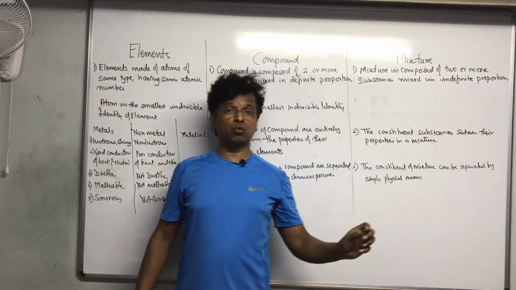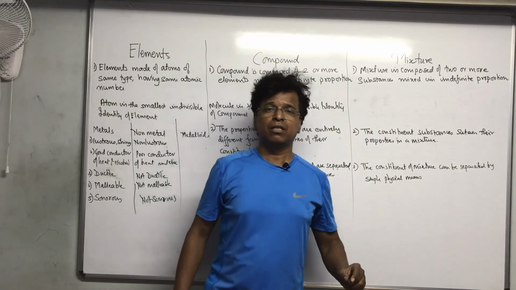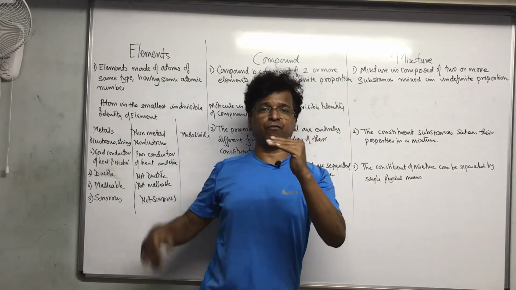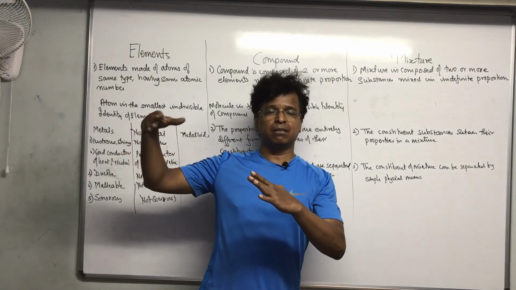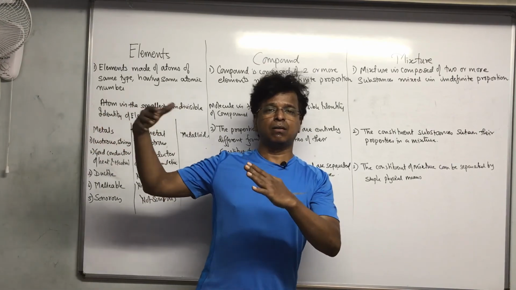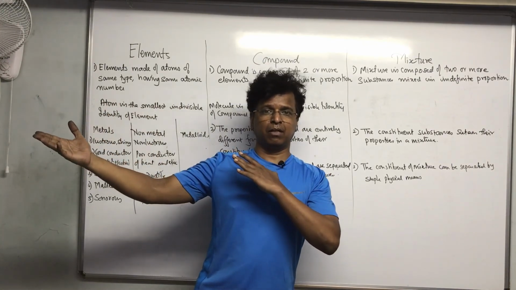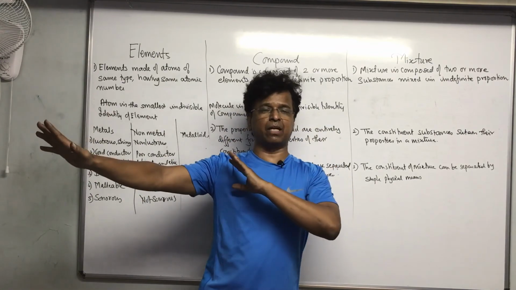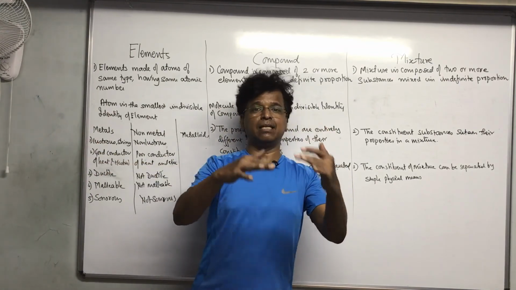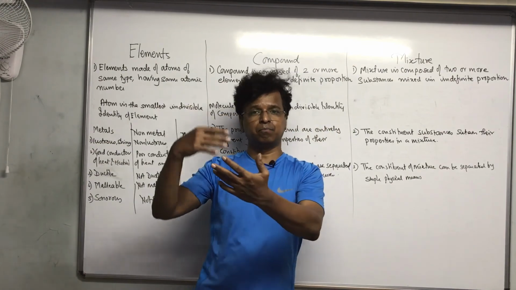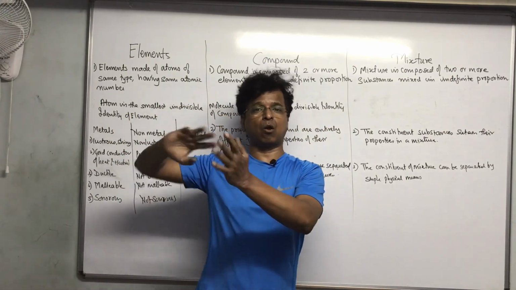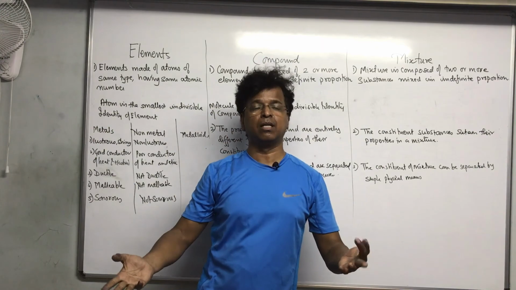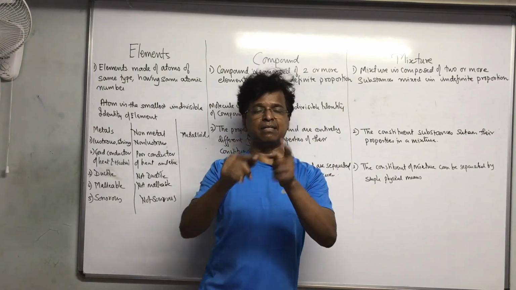Actually, if any other student writes it in a proper language, that the constituents of tea are milk, sugar, tea powder, and since in a mixture the constituents are mixed in indefinite proportion, and in tea the constituents milk, tea powder, sugar are also mixed in indefinite proportion, that's why it is justified that tea is a mixture.